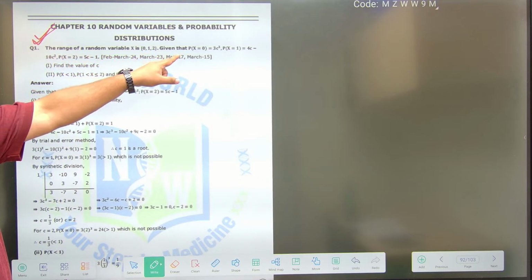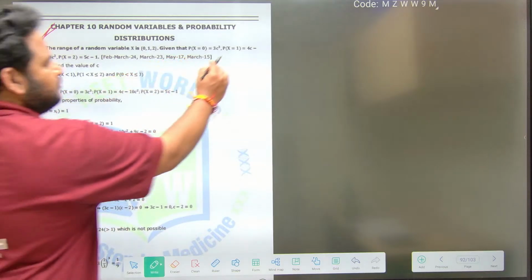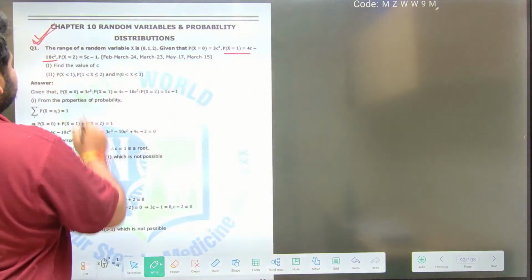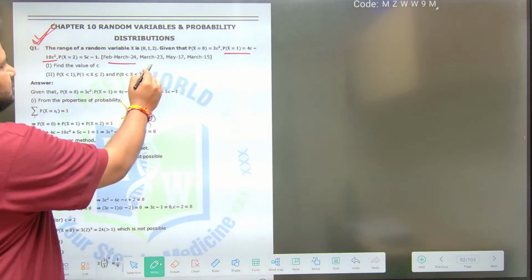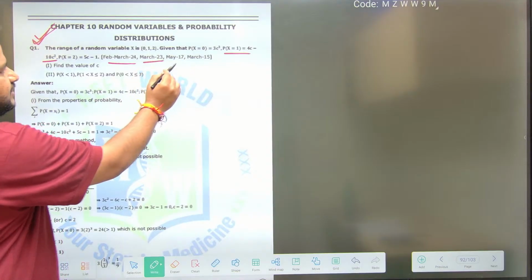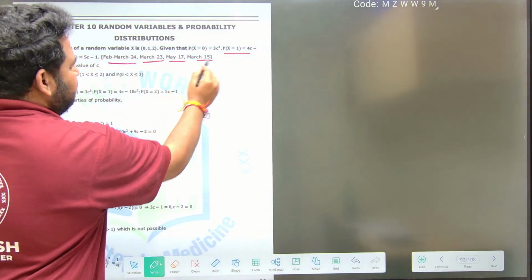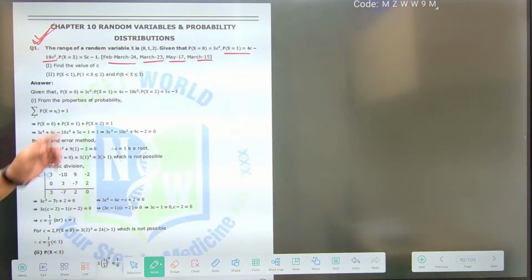Given that p of x is equal to 0 is 3c cube, p of x is equal to 1 is 4c minus 10c square, p of x is equal to 2 is 5c minus 1. This was asked 2024 two times, 2023 May, 17 March, 2015. All this while they are asking us to find the value of c.